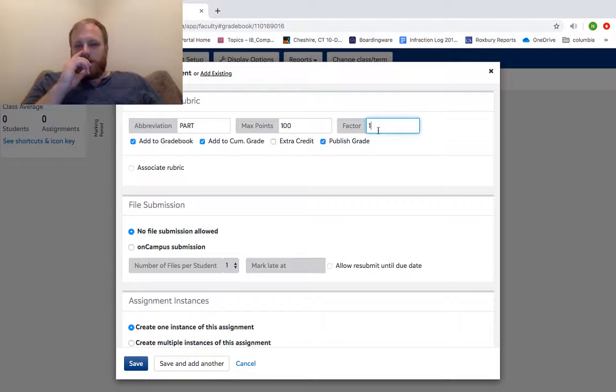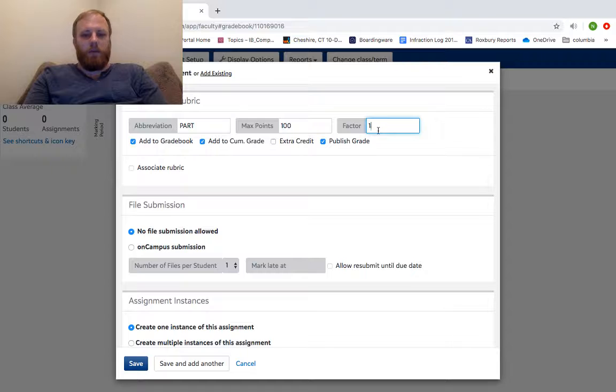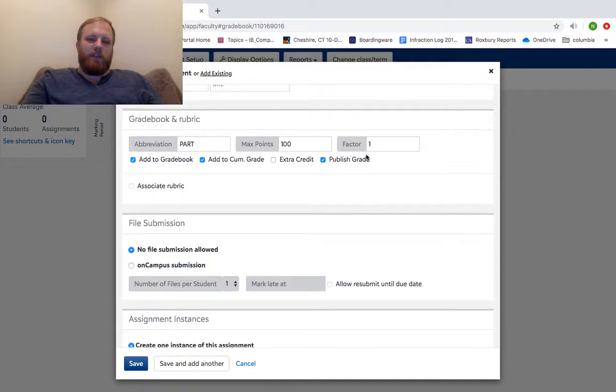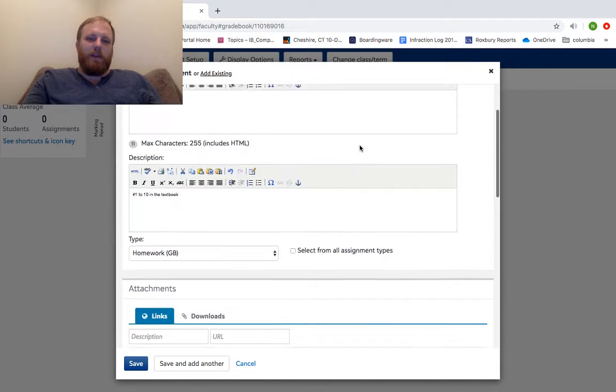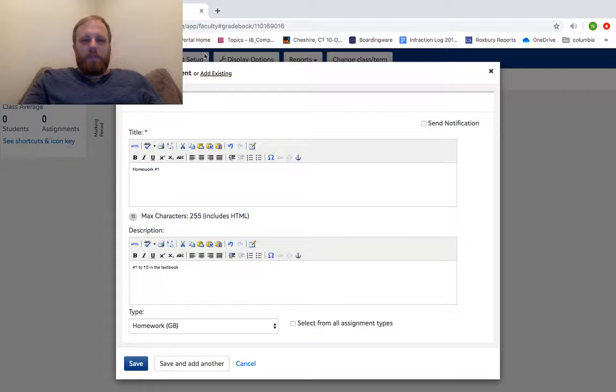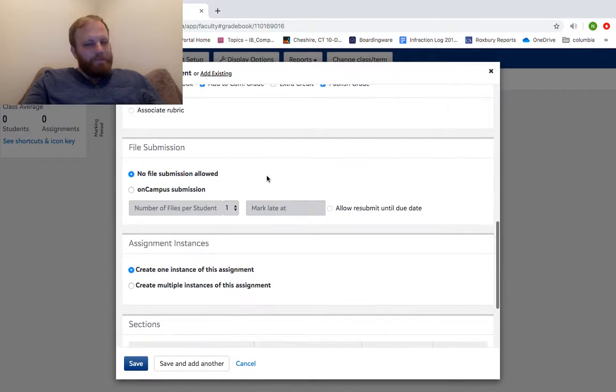And factor, that just says, okay, you want to weight this more. So let's say next week I said, okay, this is a really big week for participation. I want this to be worth 3 times as many points. It'll just add up those total points, but it weights them to those factors. So that's where that total points with weight comes in in that other rubric setup.